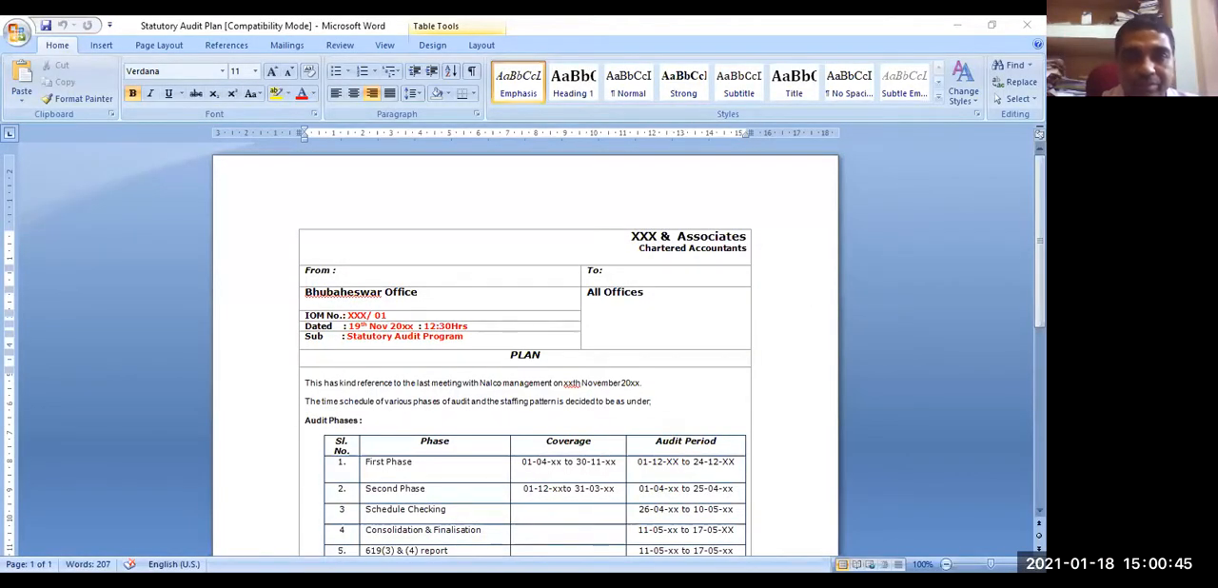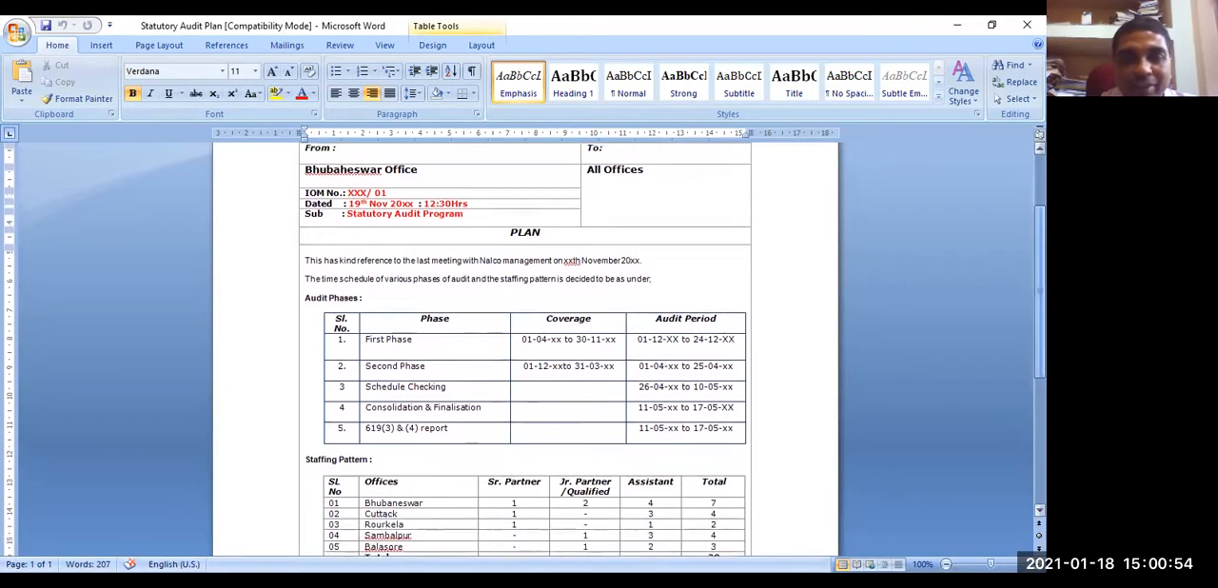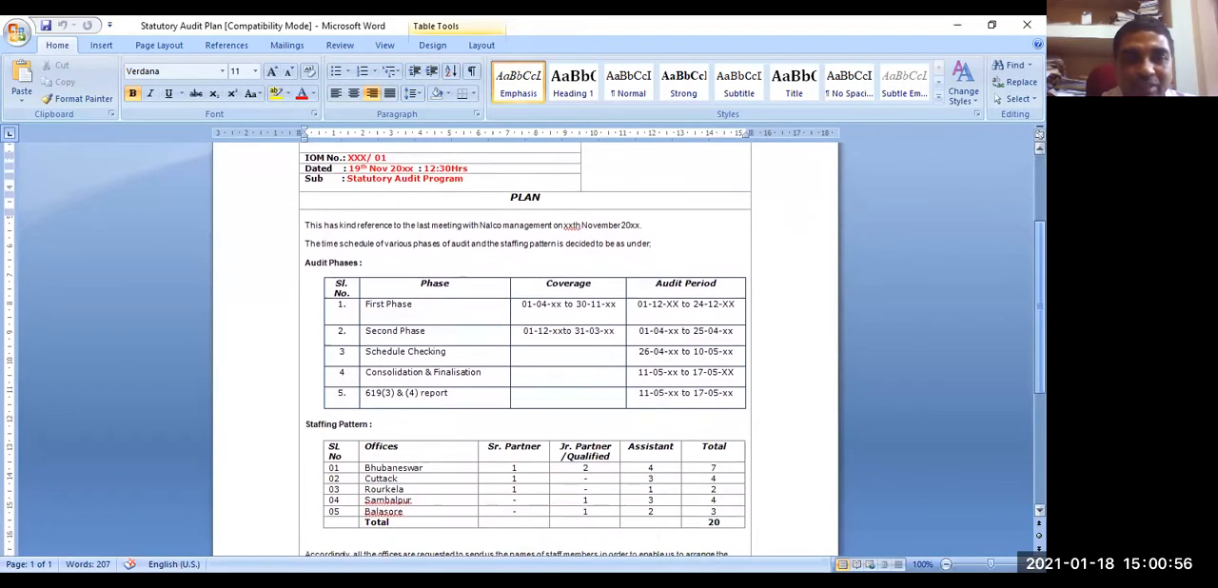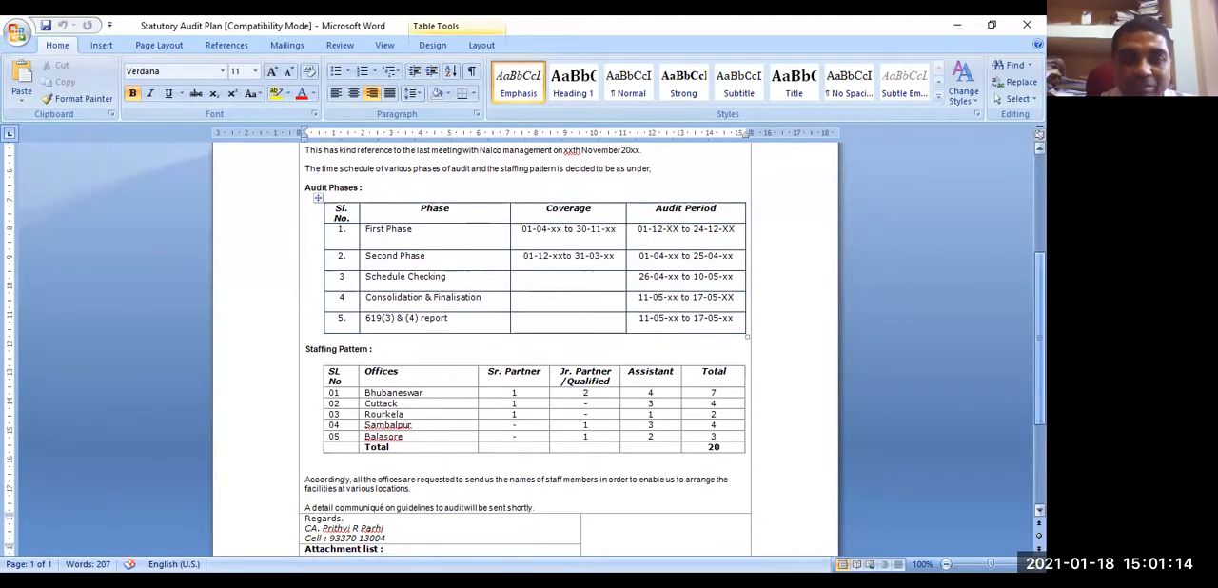Word file? Yes, sir. Okay, you see, this is just an example of an audit plan. Some part I am showing you. You can see the time plan is here. That audit has to be conducted in various phases: first page, second page, then schedule checking, consolidation, finalization, all these things. Which period is to be covered, from this period to this period? During this coverage period it has been decided when the audit is to be covered. You see, this is a plan about timing.